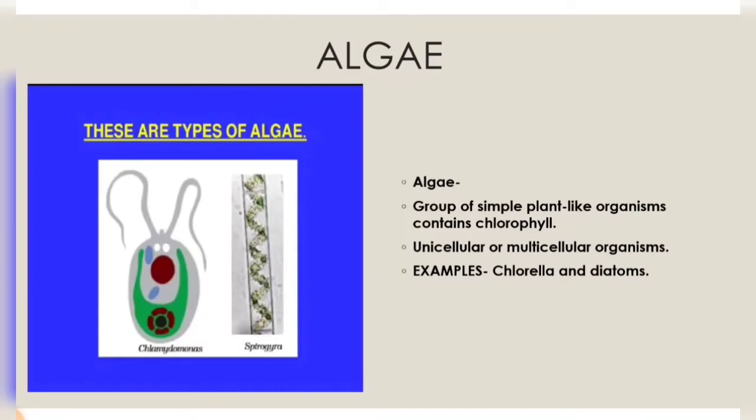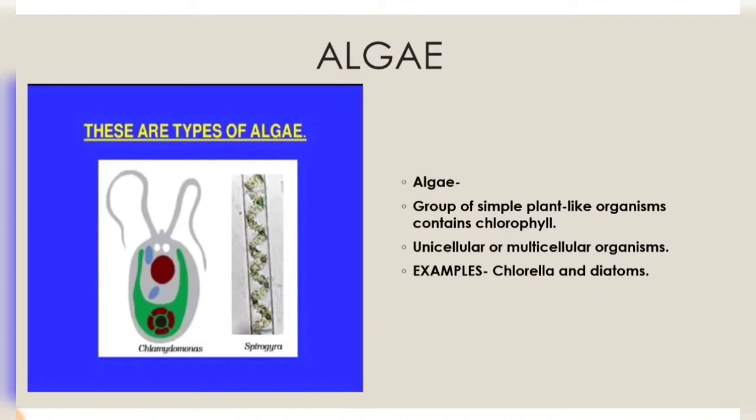Then next we have algae. Algae are mostly a group of simple plant-like organisms, and they contain chlorophyll. They possess chlorophyll so they make their own food by the process of photosynthesis, and they are usually found in water bodies such as ponds, lakes, rivers, hot springs, seas, and also in wastewater. You must have seen that during the rainy season sometimes some greenish small things grow on the walls,